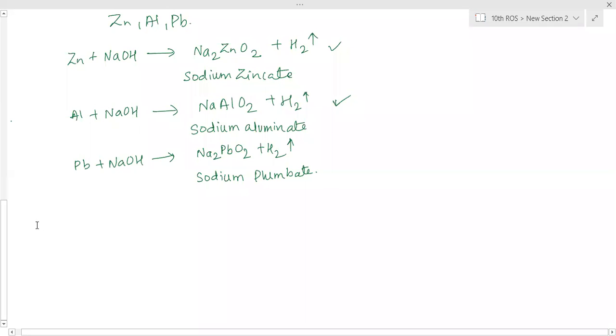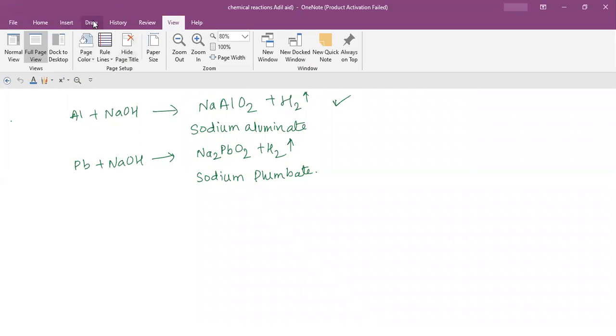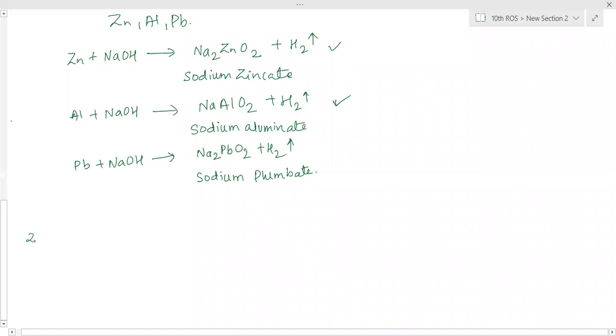So second reaction is reaction with metal carbonate or non-metal carbonates. So it is reaction of acids with metal carbonate and metal hydrogen carbonate. Both of these compounds possess same property.